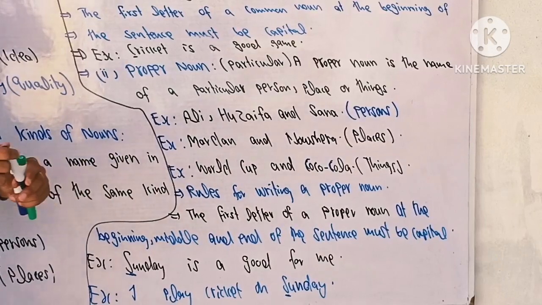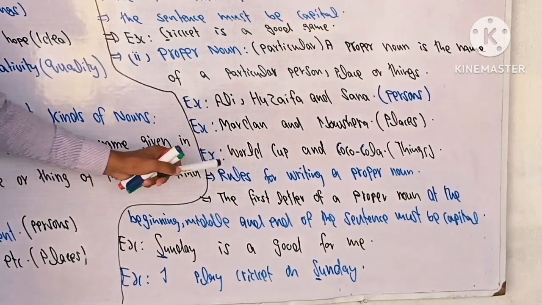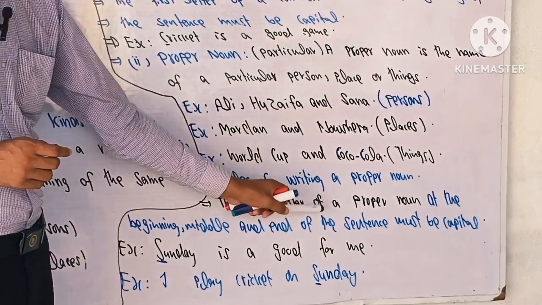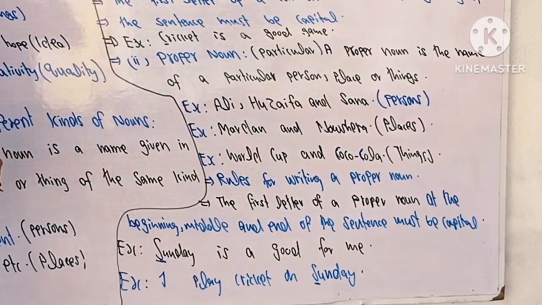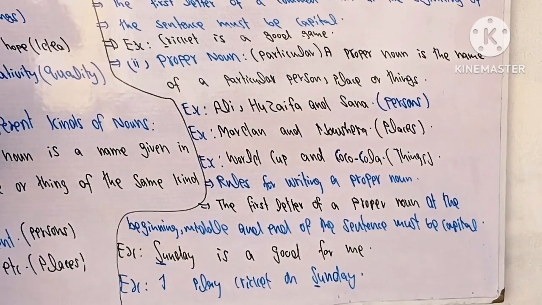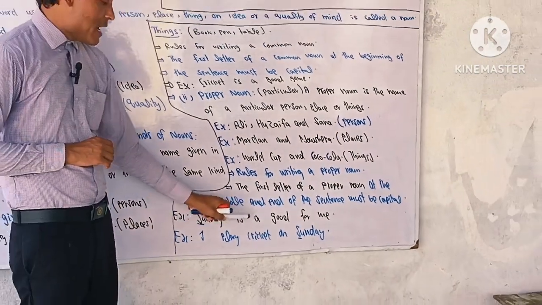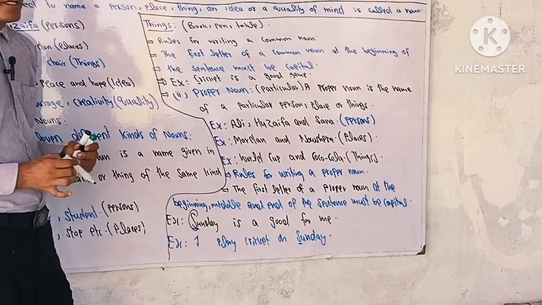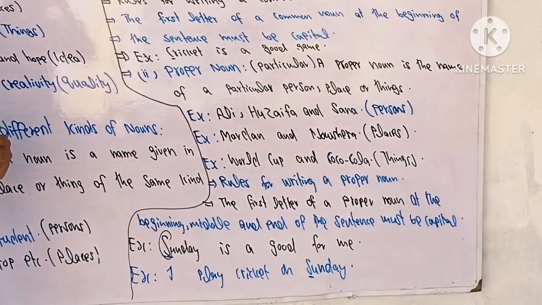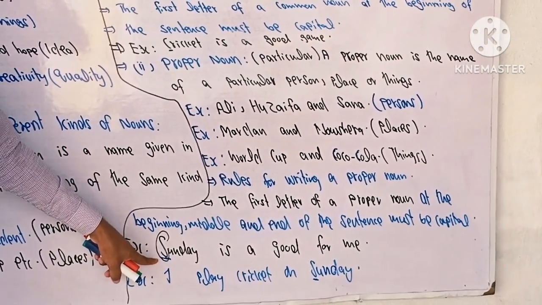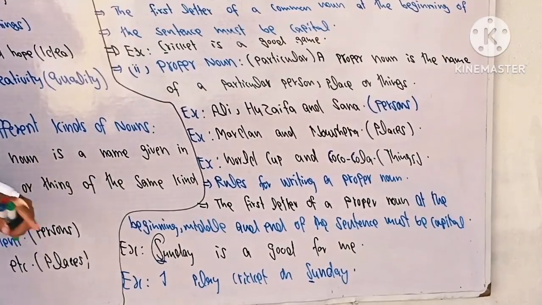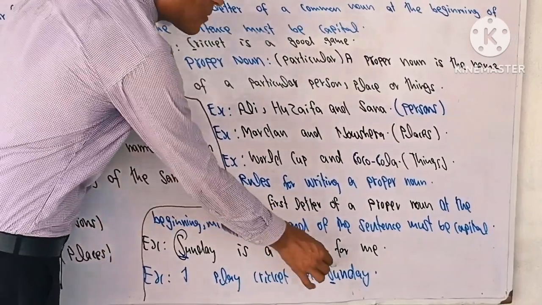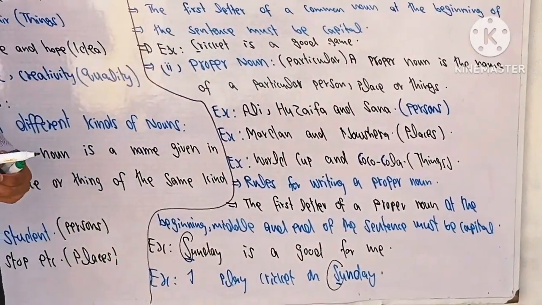We have the rules for writing a proper noun. The first letter of a proper noun at the beginning of the sentence, middle of the sentence, and end of the sentence must be capital. For example, I say Sunday is a good day for me. Here, Sunday, S is what? Capital. And as we know, Sunday is a proper noun, or we can call it a proper name. So here we say that S must be capital. If this Sunday comes at the end of the sentence, look at the second sentence. I say I play cricket on Sunday. So again at the end of the sentence, we also write the first letter capital.